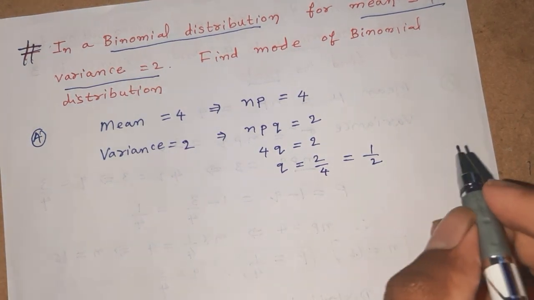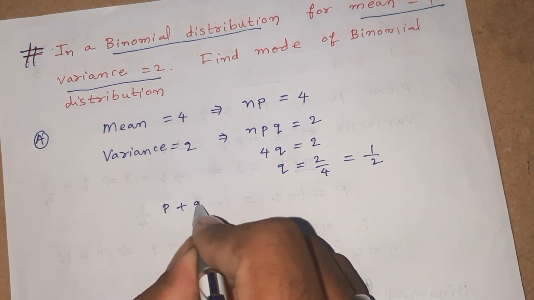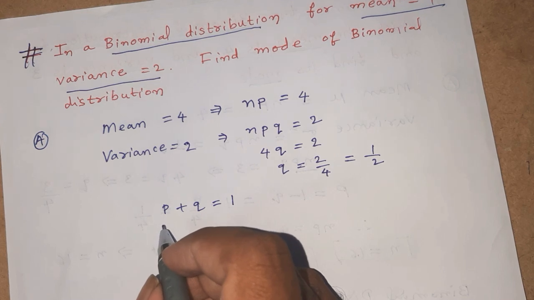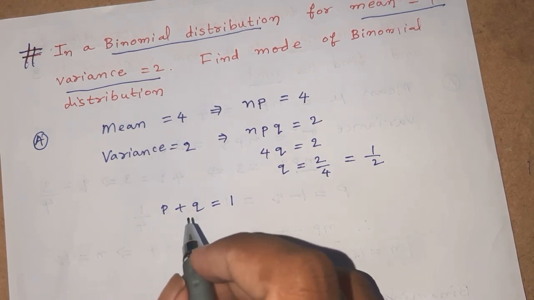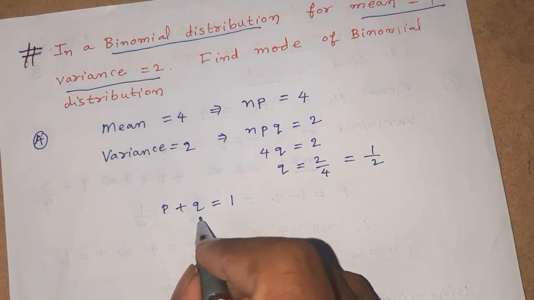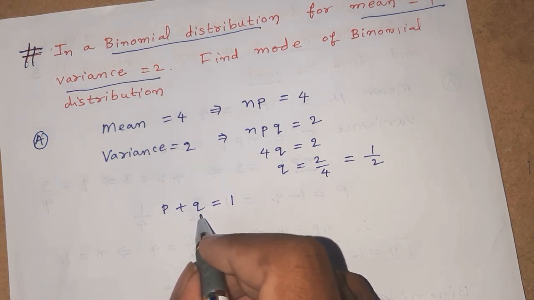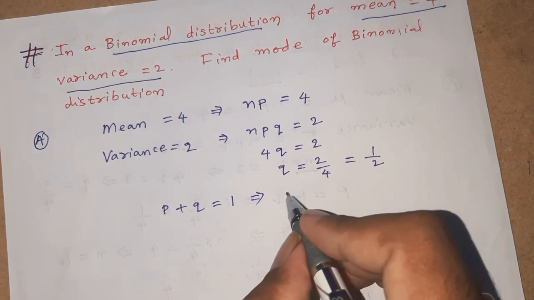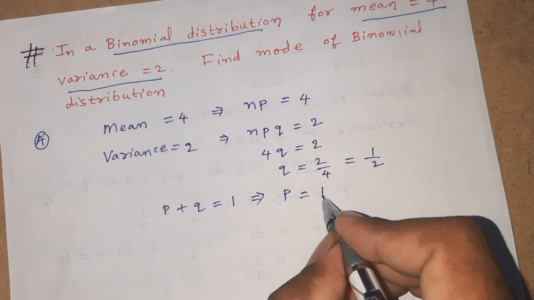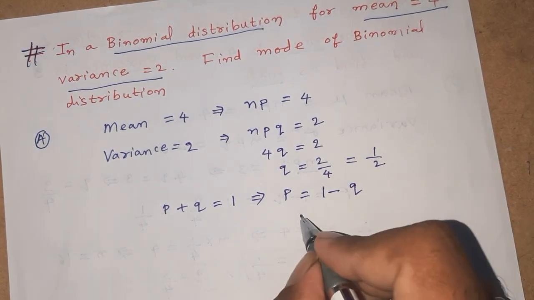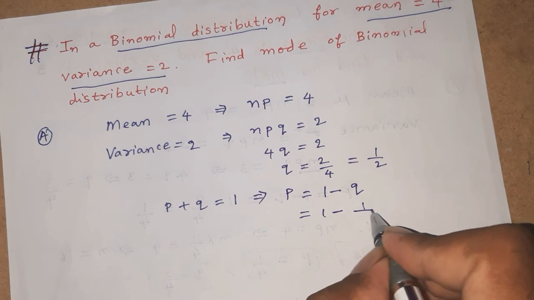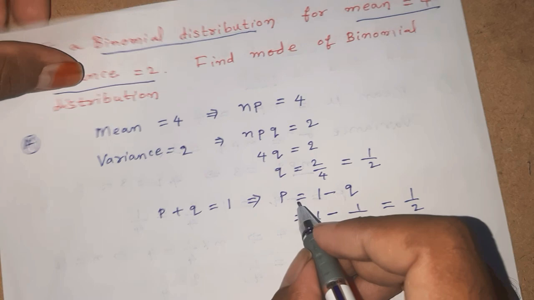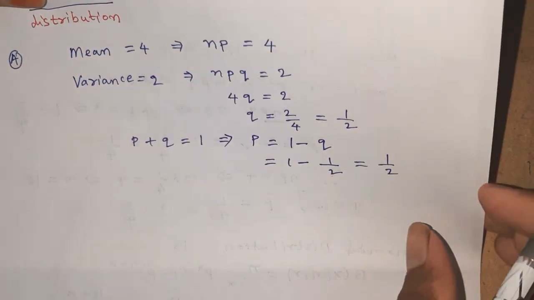Now let us find p. Total probability is always equal to 1. p is the probability of getting a success. If there is no success, then there must be a failure, which is also a probability. Total probability is always equal to 1. Here p is given by 1 minus q, that is 1 minus 1 by 2. Therefore the probability of getting a success is also 1 by 2.